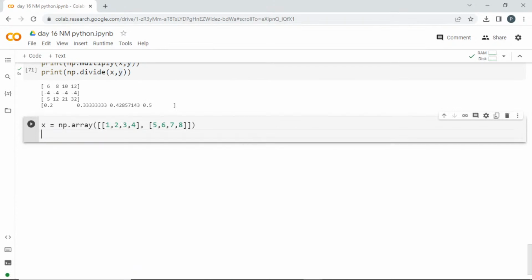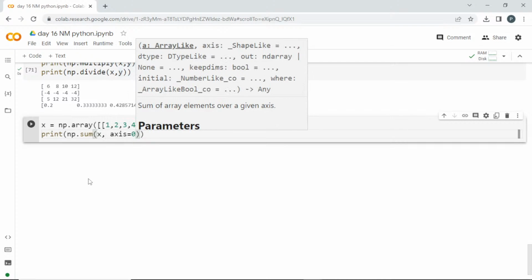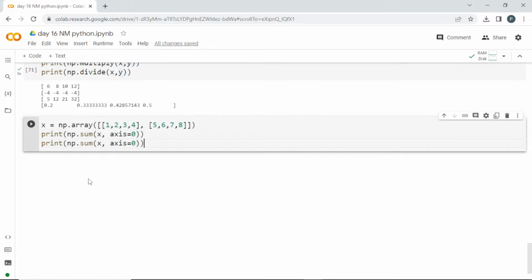Okay, so now I'm going to take the sum of it. Since it is a 2D array, I'll print np.sum. So here I'm going to pass x, and first we will give axis as 0, and I'll do the same with axis as 1. So once we complete the sum, we'll go into mean value.